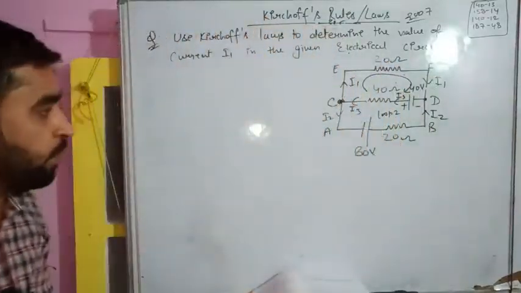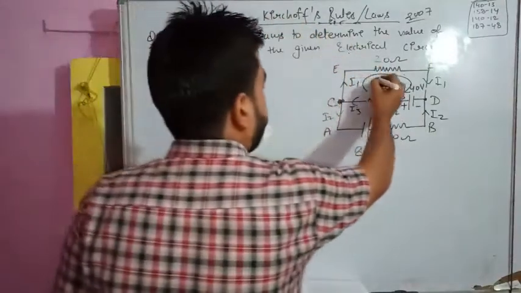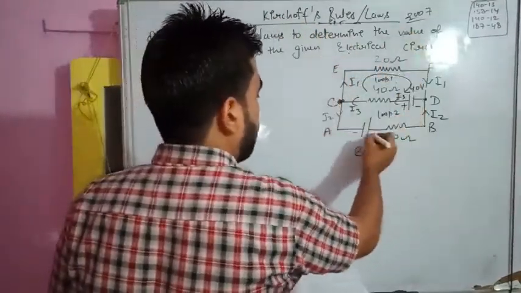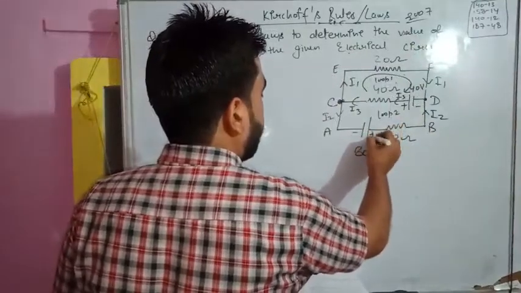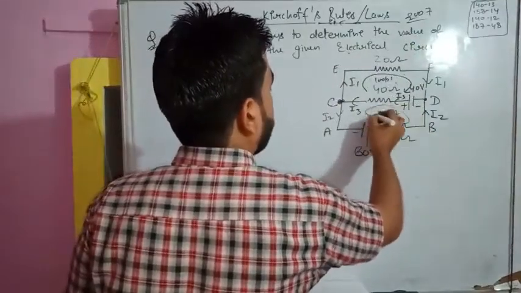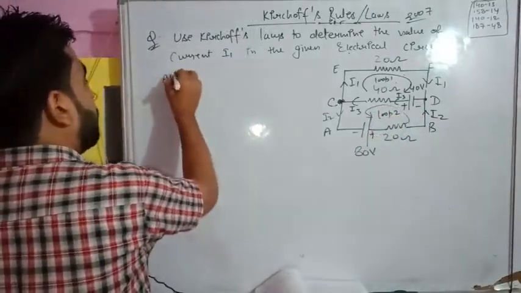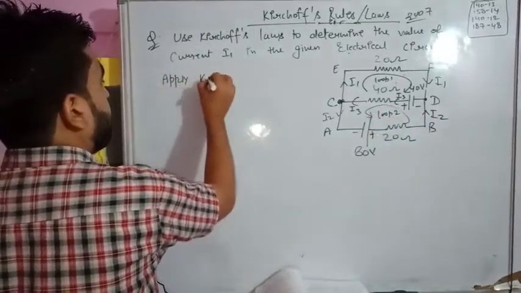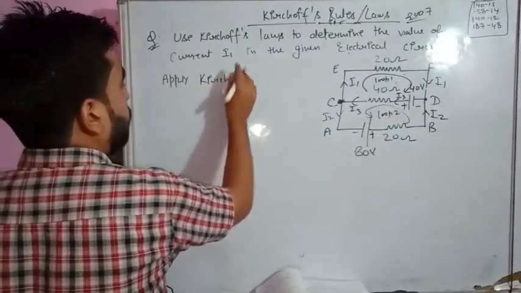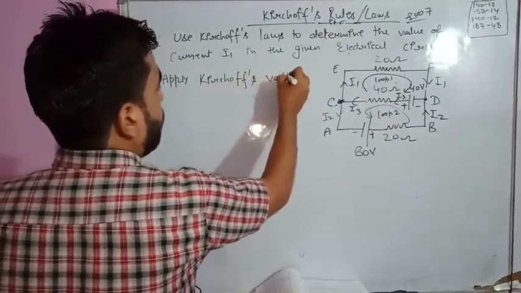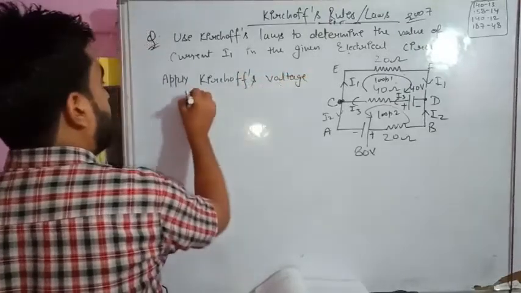So this is how I am going to apply, and this is loop 1. No confusion should be there. And this is loop 2, negative and higher potential. So higher to lower. This is the direction of loop 2. Apply Kirchhoff's voltage law in loop 1.